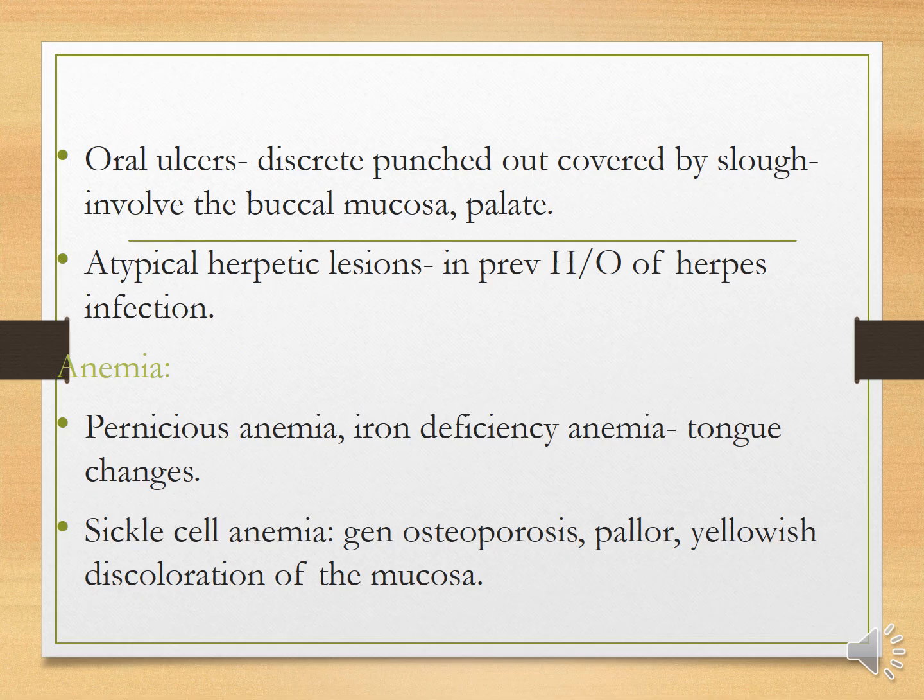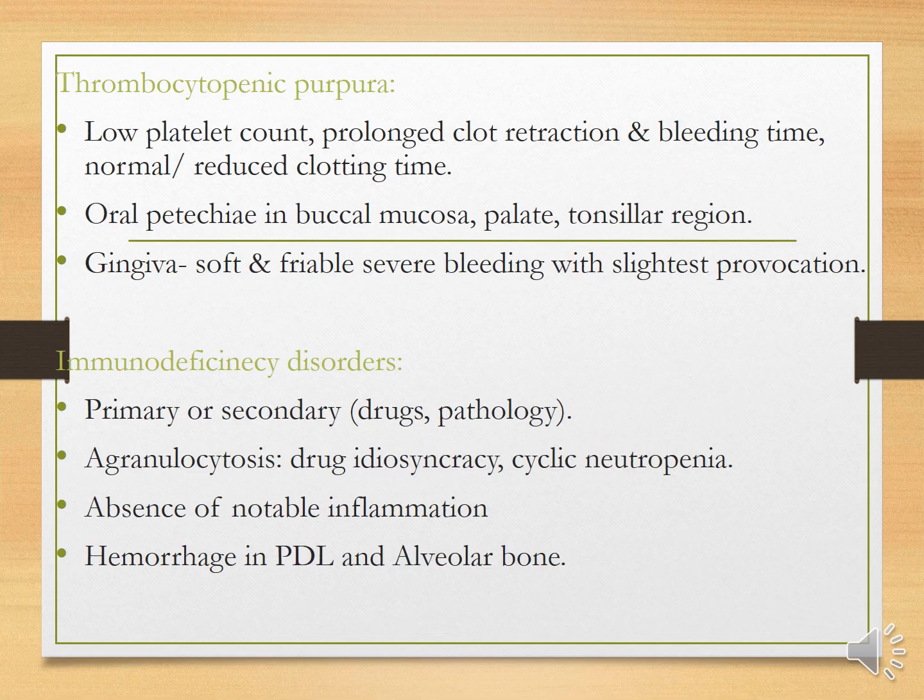The oral ulcers are characterized by discrete punched out lesions covered by slough, including the buccal mucosa and the palate. Atypical herpetic lesions are also seen in patients with a previous history of herpes infection. Anemia: pernicious anemia and iron deficiency anemia. Tongue changes are seen. In sickle cell anemia, there is generalized osteoporosis, pallor, and yellowish discoloration of the mucosa. In thrombocytopenic purpura, there is a low platelet count, prolonged clot retraction, normal bleeding time, and reduced clotting time. Oral petechiae in the buccal mucosa, palate and tonsil region are seen. The gingiva is soft and friable, with severe bleeding on slight provocation.